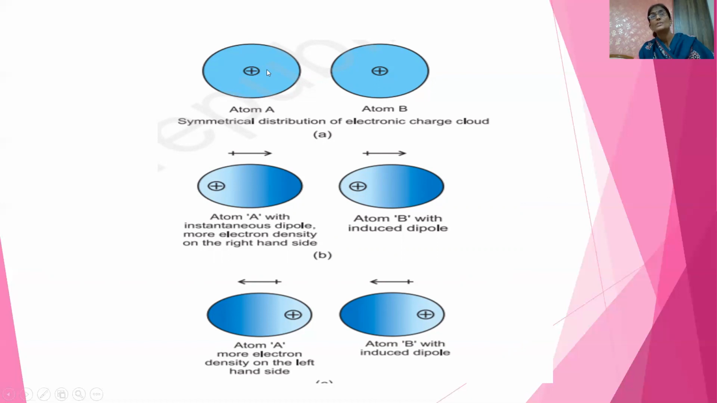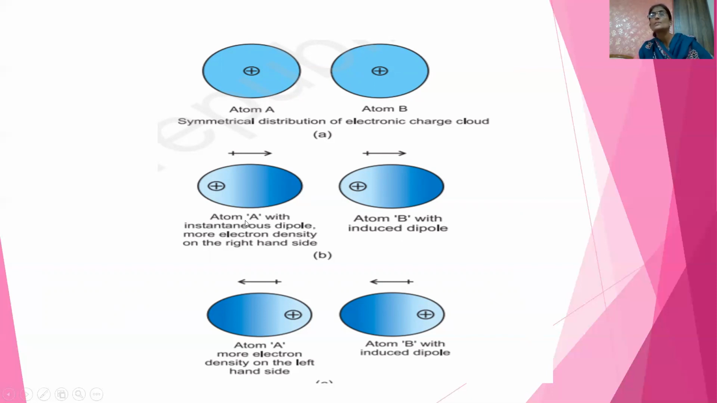Clear? Electrons are continuously moving in an atom. So for a moment, it so happened that all the electrons gathered at one place. So at that particular end, because of the electrons, it gets negatively charged. And the other end, because there is no electron, will become positively charged. So for a moment, a dipole is formed in one atom. This dipole is called instantaneous dipole.